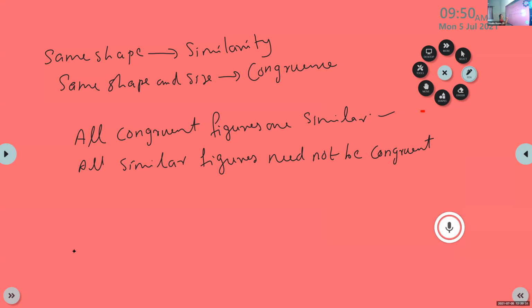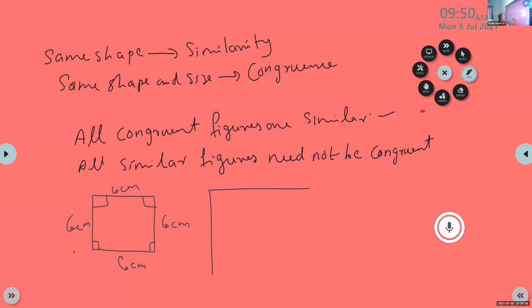See, this is a square, and we know that all its angles are equal to 90, and sides are 6 centimeter, 6 centimeter, 6 centimeter, 6 centimeter.